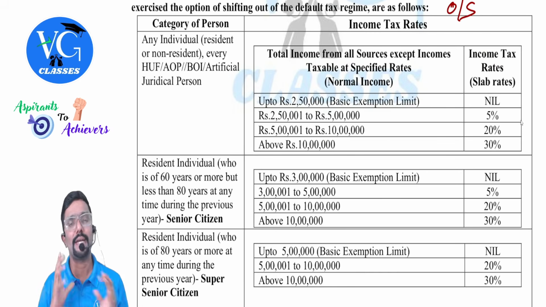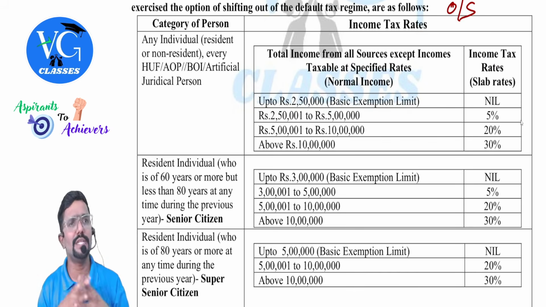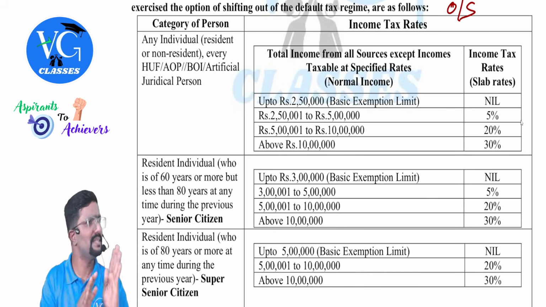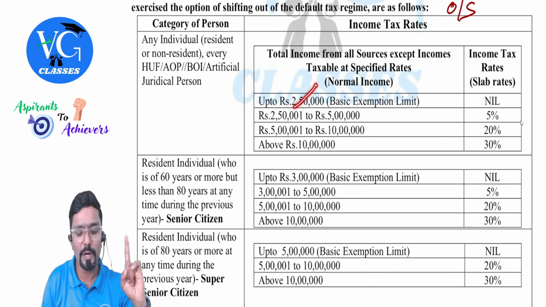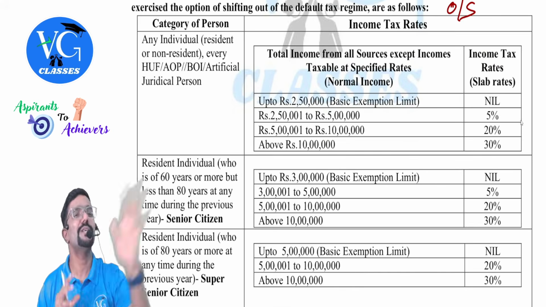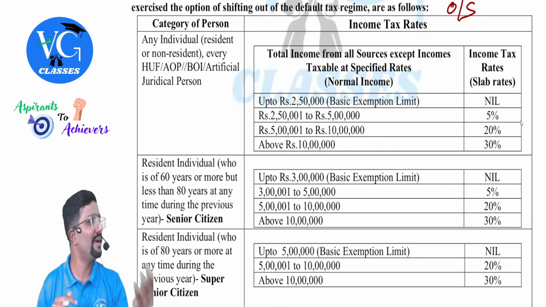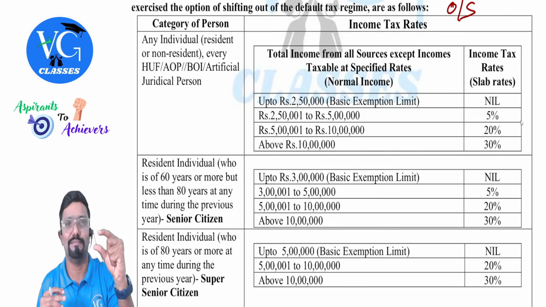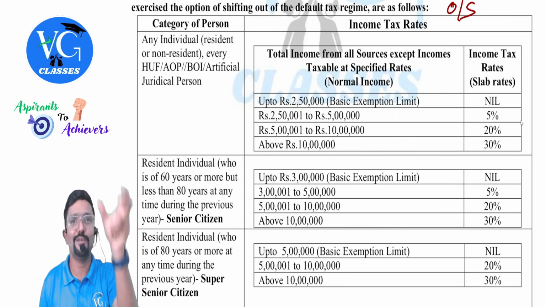But if an individual is resident, aged 60 or more at any time during the previous year, but less than 80, then for them, basic exemption limit will not be 2,50,000, it would be 3,00,000. Senior citizens during their tenure have paid more tax. Now let us reduce the burden. They are not telling tax free, just 50,000 extra limit.